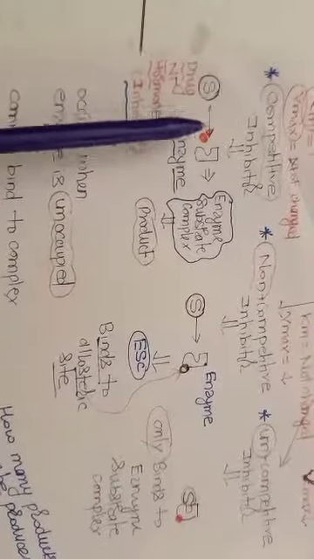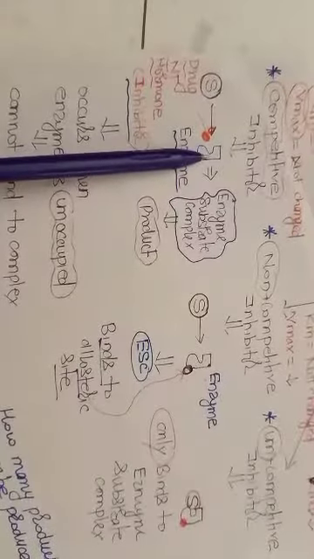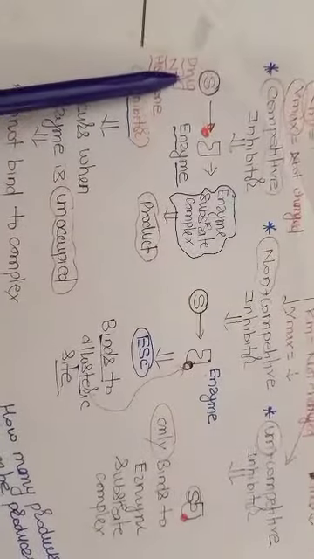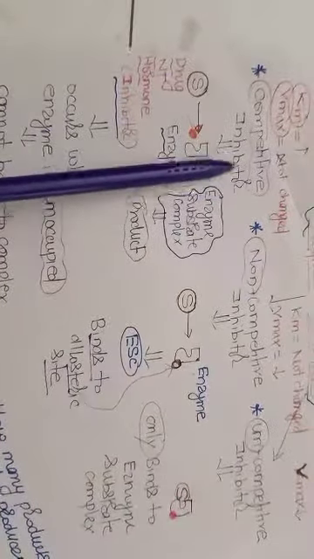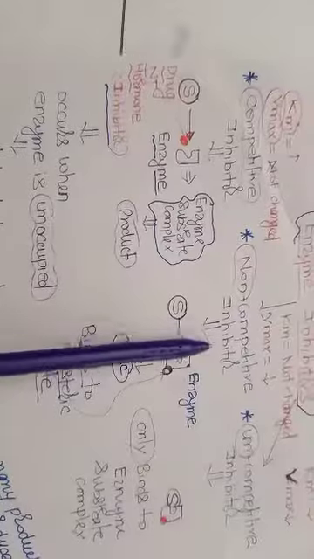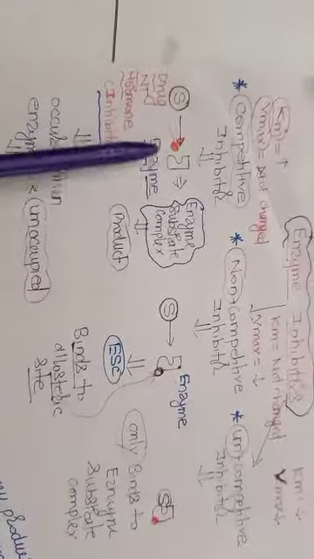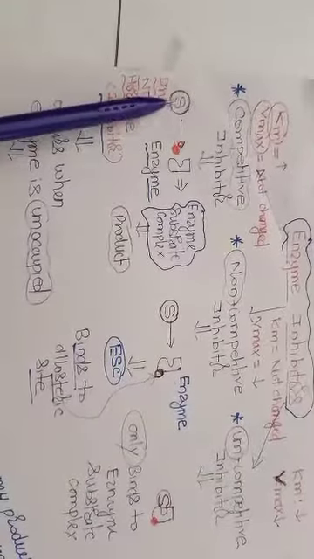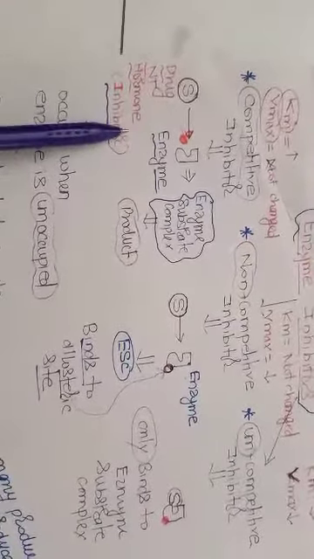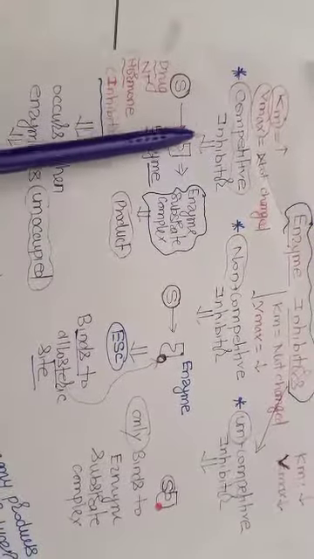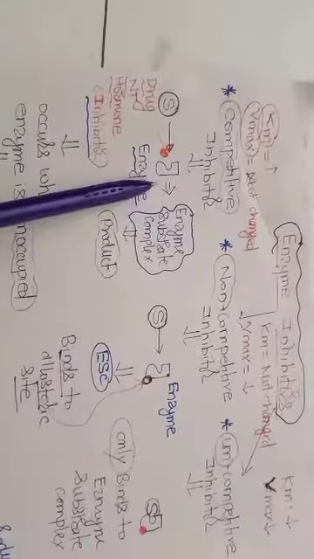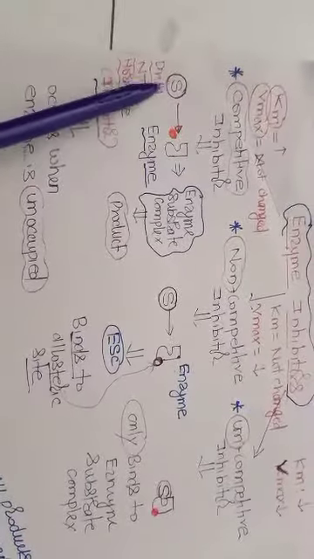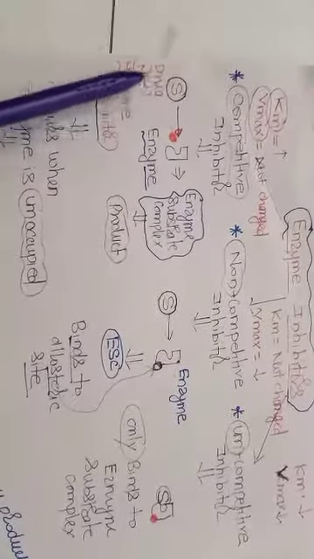So we'll take the enzyme as a husband, substrate as a wife, and drug as a girlfriend. How will you remember competitive inhibition, non-competitive inhibition and uncompetitive inhibition? By taking the example that enzyme is a husband, substrate is a wife, and drug is a girlfriend. There is a competition with the husband because they structurally resemble each other. They are both beautiful.